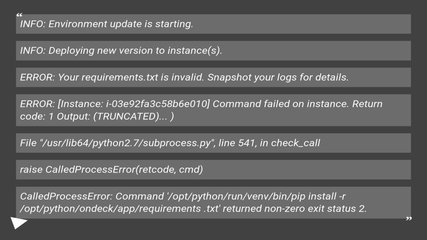Return code: 1. Output: (truncated) ... line 541, in check_call, raise CalledProcessError(retcode, cmd), CalledProcessError: Command '... install -r requirements.txt' returned non-zero exit status 2.